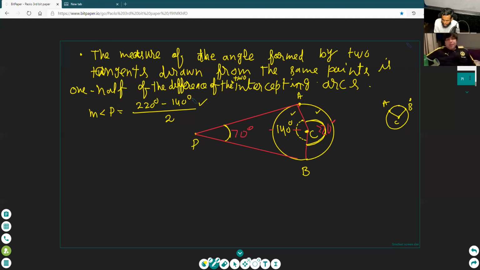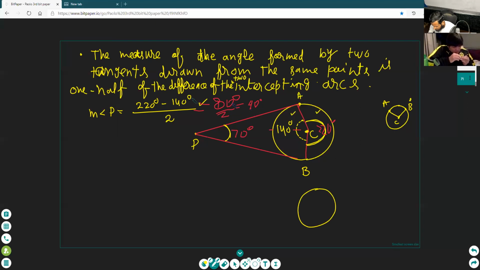I have written the difference and you are not writing it. The difference, take 70 degrees. No, wait. The difference is 90 degrees. No, wrong, wrong. Oh, sorry. The difference is 80 degrees. Half of it is 40 degrees. Yes.